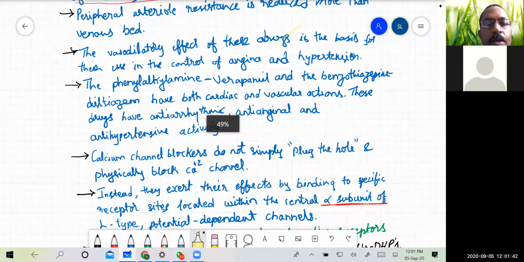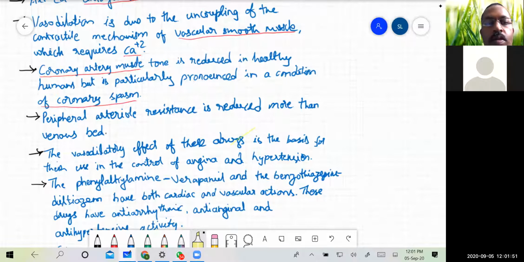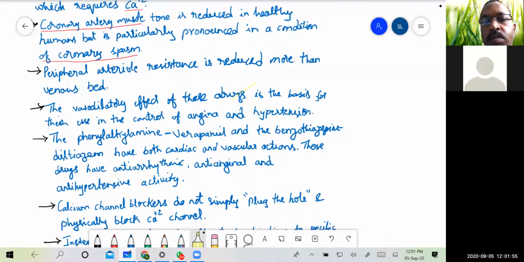the peripheral arterial resistance is reduced more than the venous blood.